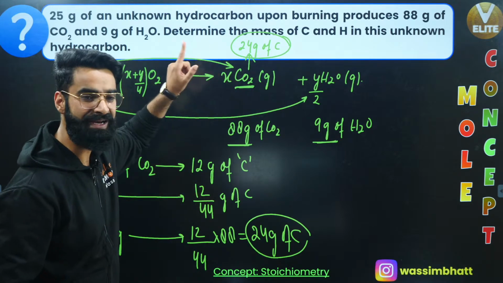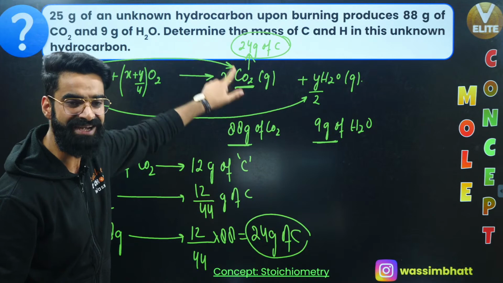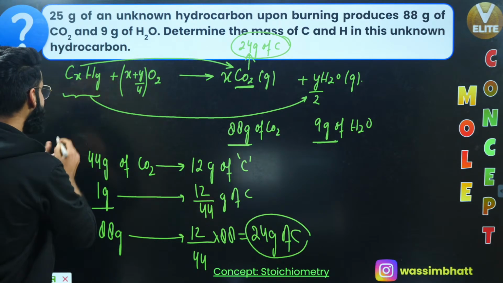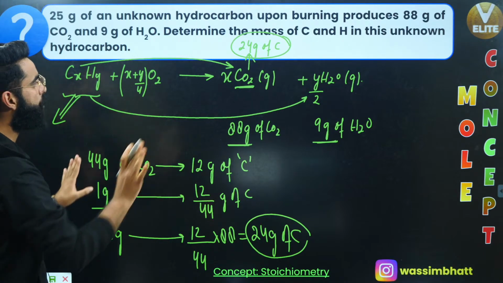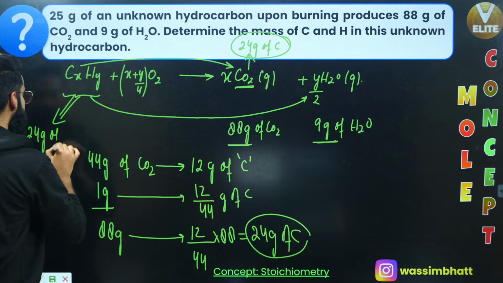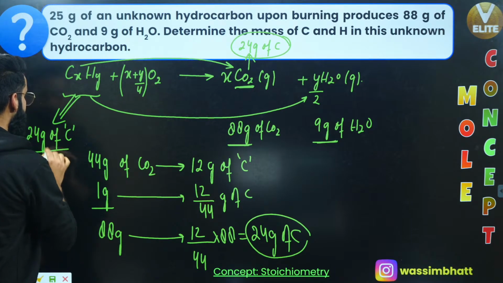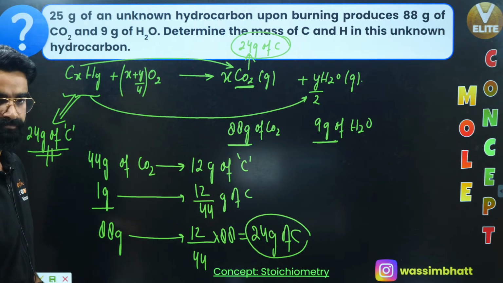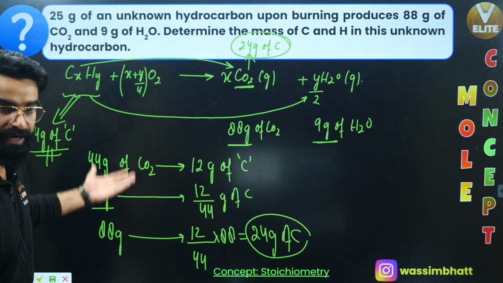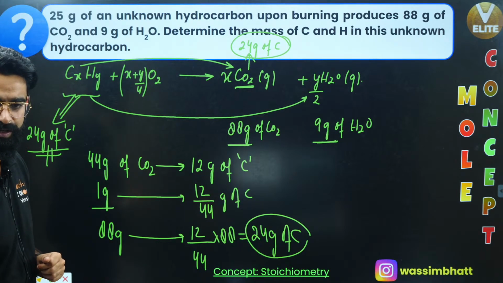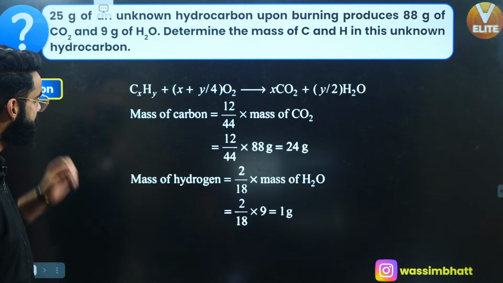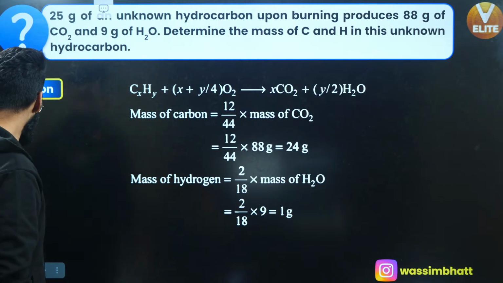And whatever carbon is present in this carbon dioxide, that entire carbon has come from this hydrocarbon. So in this hydrocarbon, there are 24 grams of carbon. Correct? Similarly, can't we calculate the mass of hydrogen as well in the hydrocarbon? Simple.